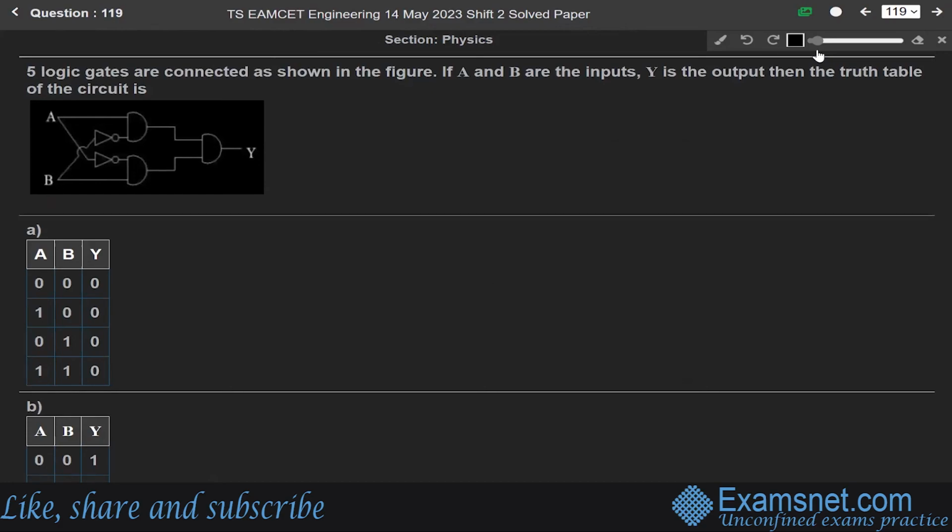Now next question 119. We are given 5 logic gates. If A and B are the inputs and Y is the output, then we have to find the correct truth table for this. This question is from the chapter of electronic devices. Let us say this is point A, this is point B. Let us say this is D1. These two are NOT gates. This is D1, this is D2, and since these are AND gates, this D3 is also an AND gate.